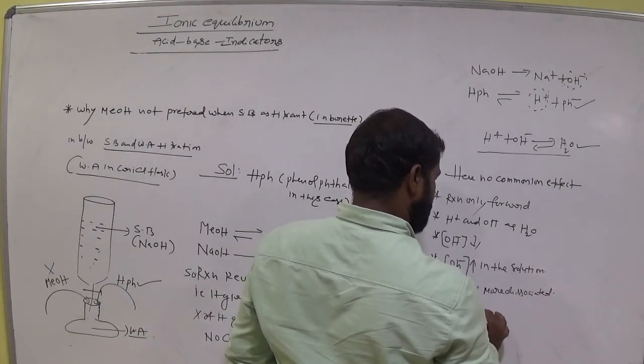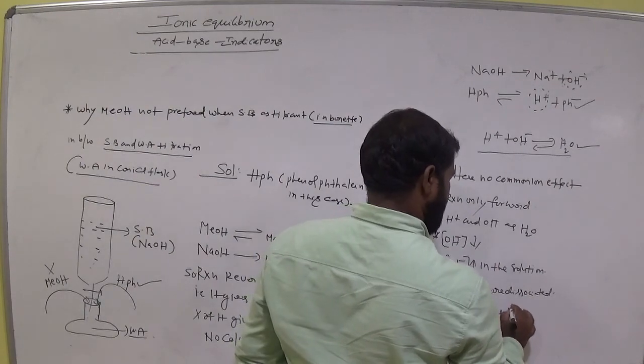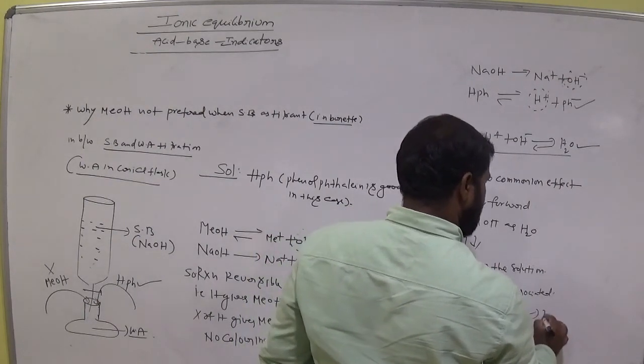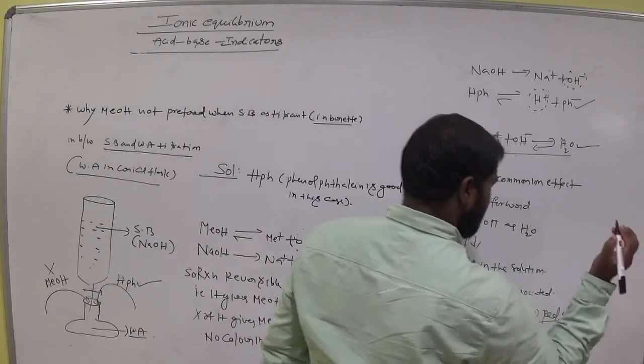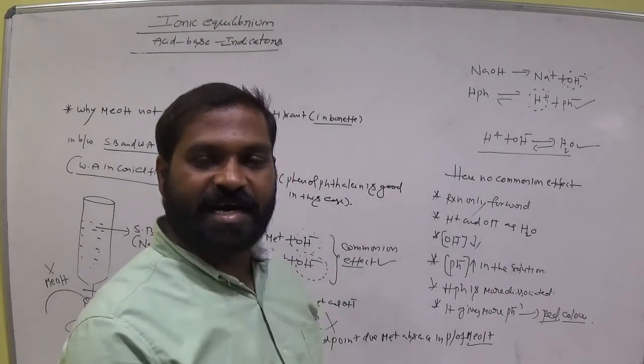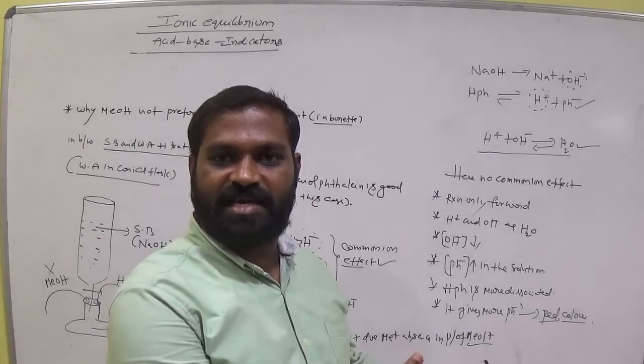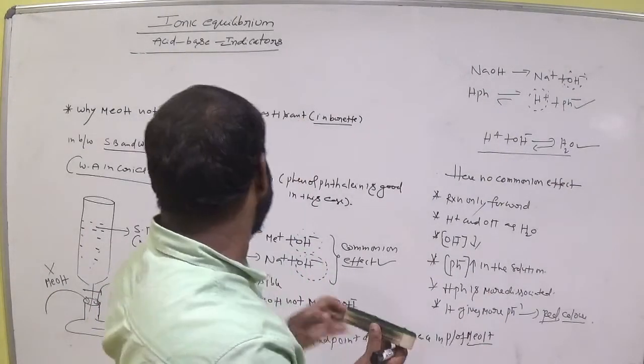It gives more pH minus. So pH minus means which color it is? Red color. Red color it shows. So we can stop the titration at the end point. It shows red color due to pH minus. We can stop the titration and measure this volume.